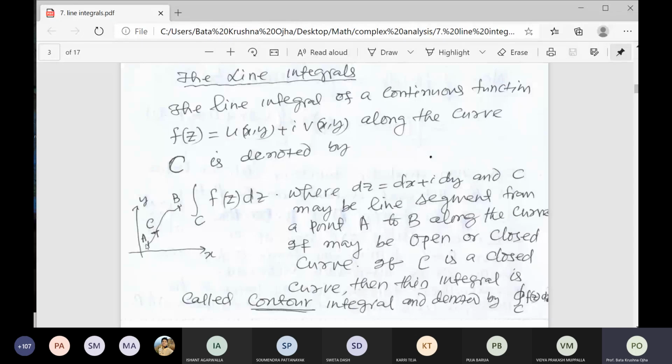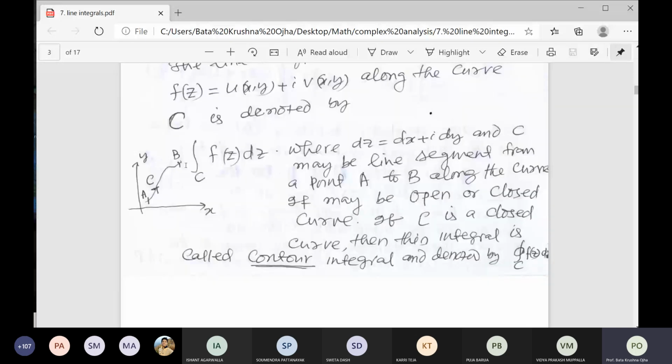So what is that notation? You see dz is equal to dx plus i dy, and C may be a line segment from point A to B along the curve, or it may be an open or closed curve. I have taken an open curve, because A and B do not coincide. If A and B coincide, then C is called a closed curve.